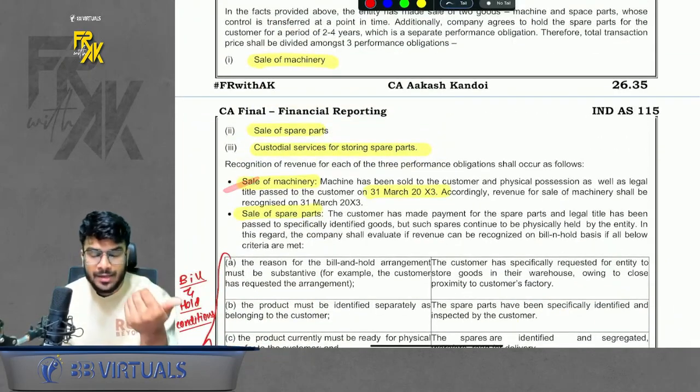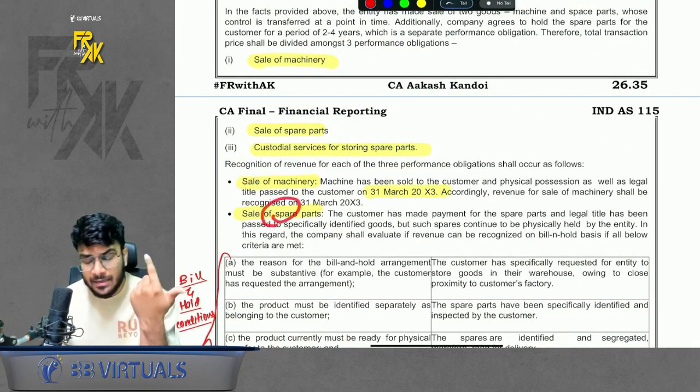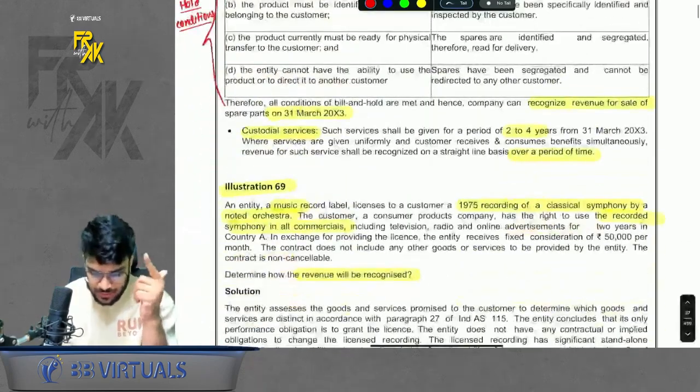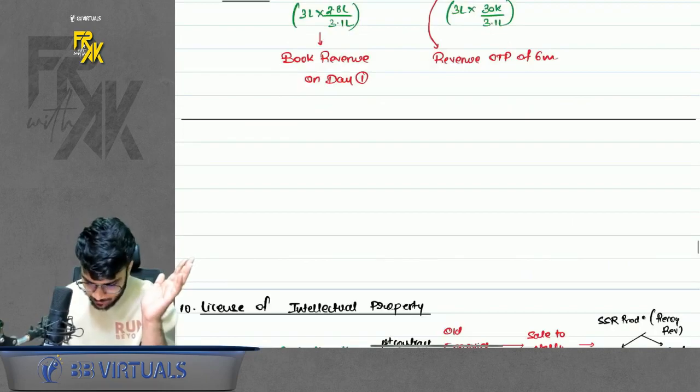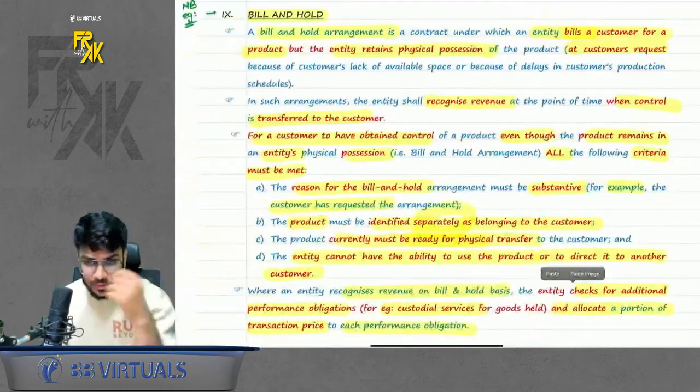Simple. When to book the revenue? Machine sale done on day 1, book the revenue on day 1. Spare part sale done on day 1, book the revenue on day 1. Custodial services for 2 to 4 years, so book the revenue across 2 to 4 years. Simple. So this was bill and hold. I hope this is clear to everyone, right?